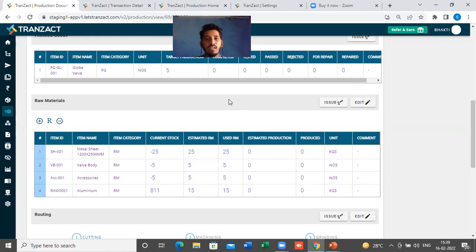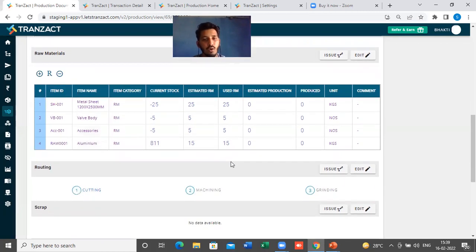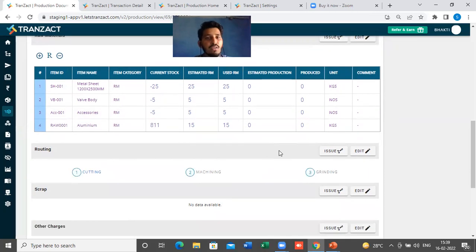Same thing if you want to mark complete any of your routing. Once you issue the raw material, you will start, let's say, cutting, then the machining part, then the grinding part. So you will complete all your routings here. If you want to complete any one of the routing, let's say the cutting is done on day 1, the cutting is done for all my raw materials.